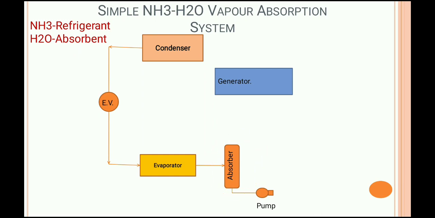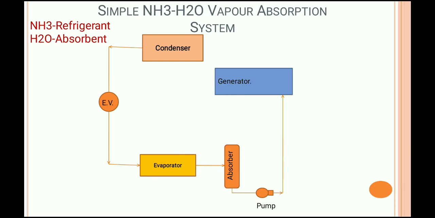Why is it a rich solution? Because the NH3 is mixed with the solvent, which is H2O. The rich solution of NH3 enters the pump, and the pump increases the pressure of that rich solution from evaporator or absorber pressure to condenser or generator pressure. That means the solution which enters the generator is the rich solution of NH3.